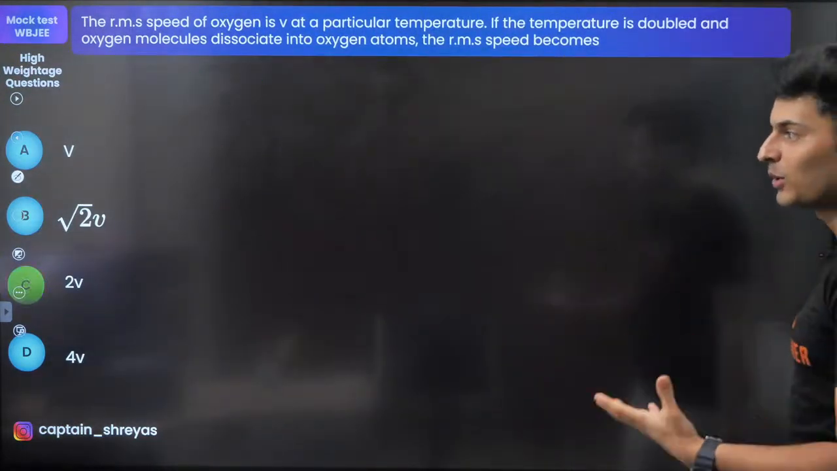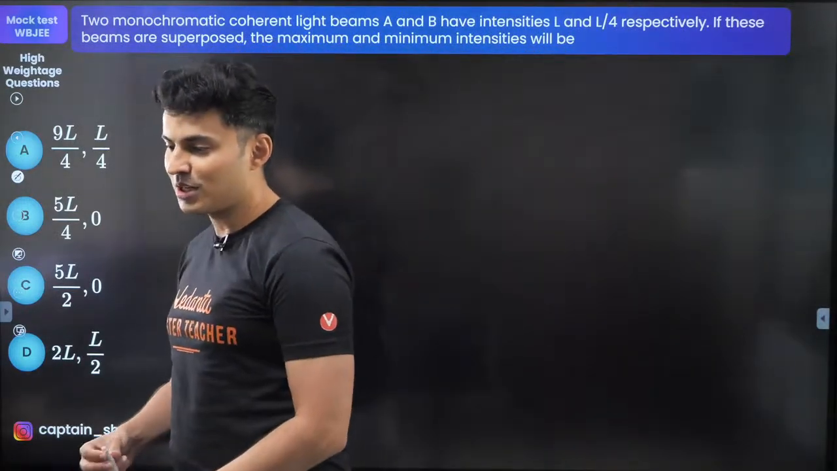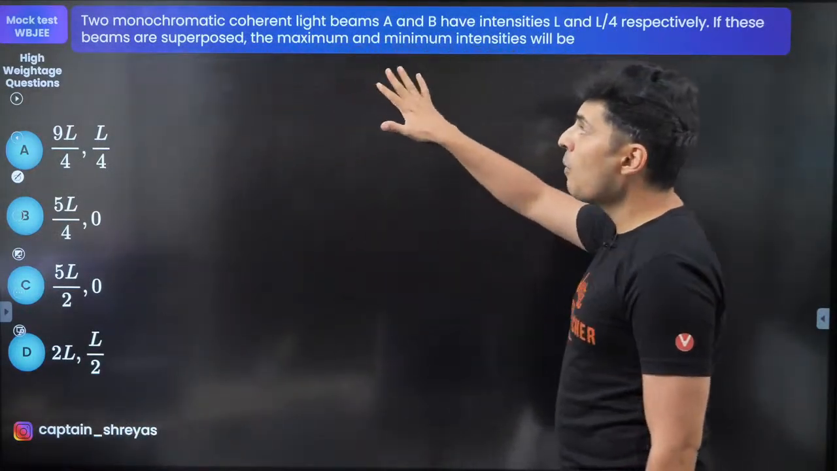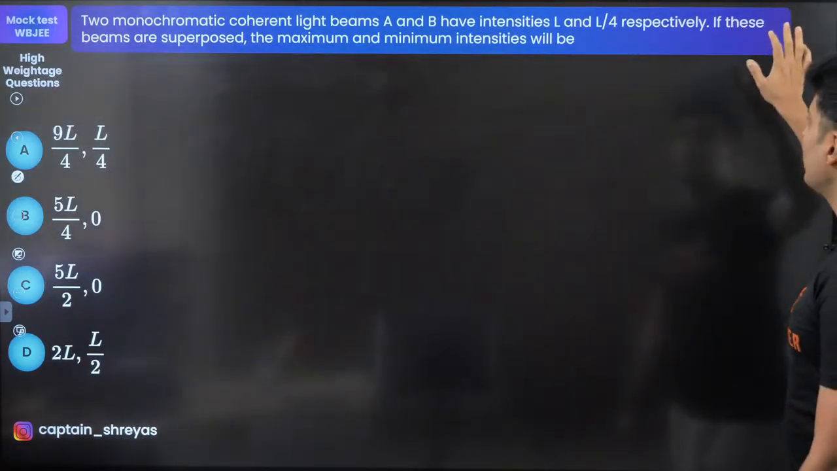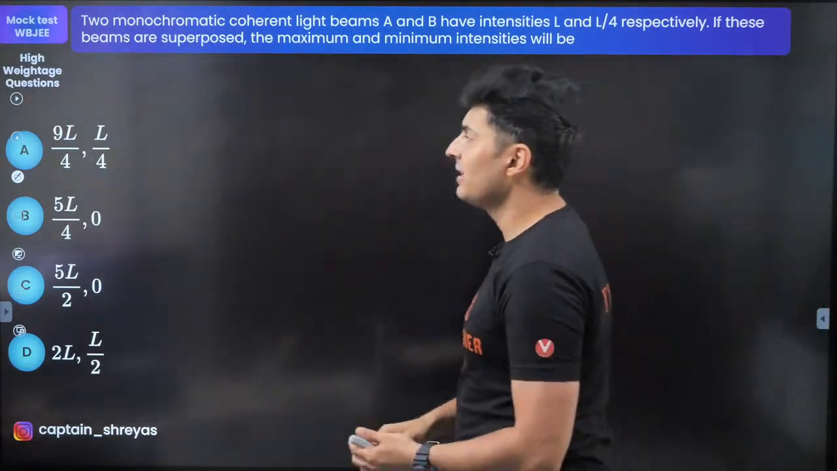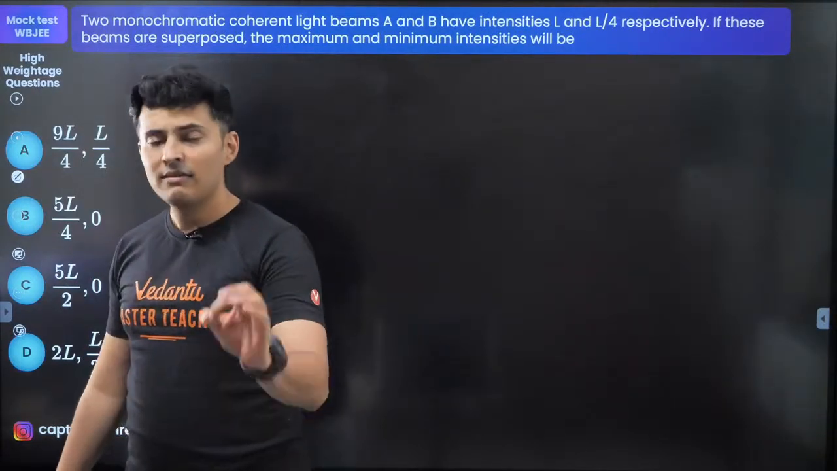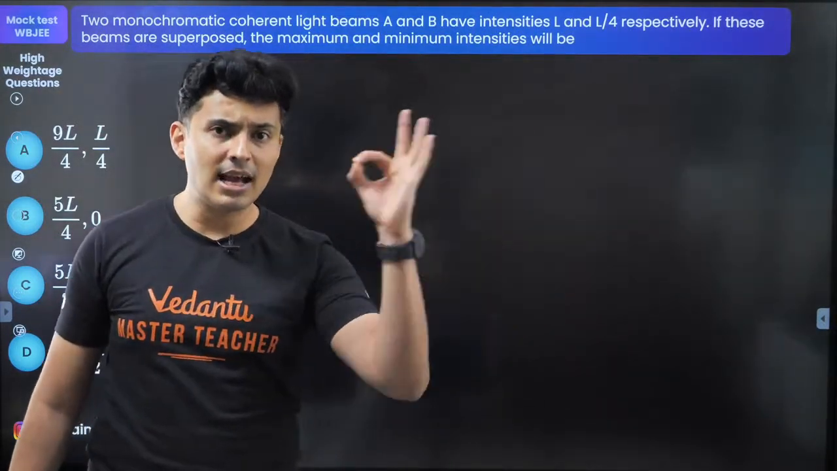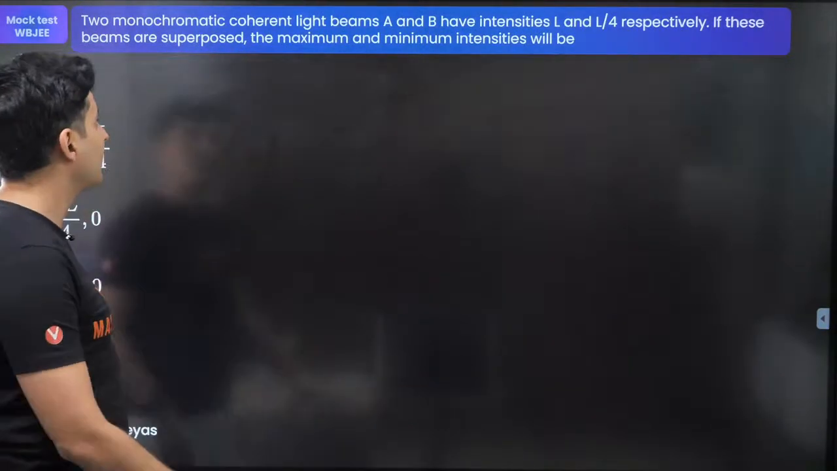Let's move to the next question. And what do we have over here? Two monochromatic coherent beams, A and B. Intensities are given. If these beams are superimposed, the maximum and minimum intensities are? All right, so if I know individual intensities, we can find the max and the minimum, which is going to happen for constructive and destructive interference like this.